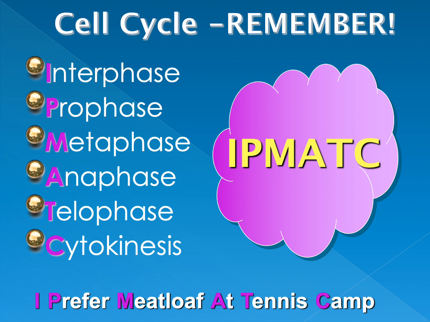You can use the IPMAT-C. I prefer meatloaf at tennis camp. Remember also that interphase is going to consist of G1, S, and G2. Then you're going to go into PMAT, which is mitosis, and it ends with cytokinesis.